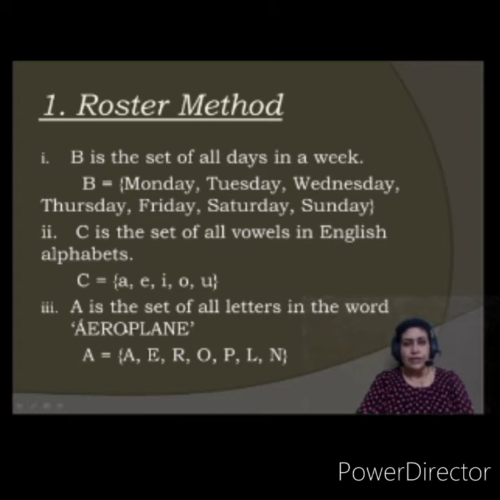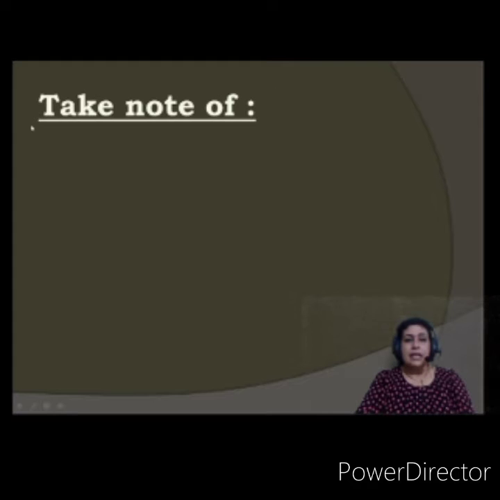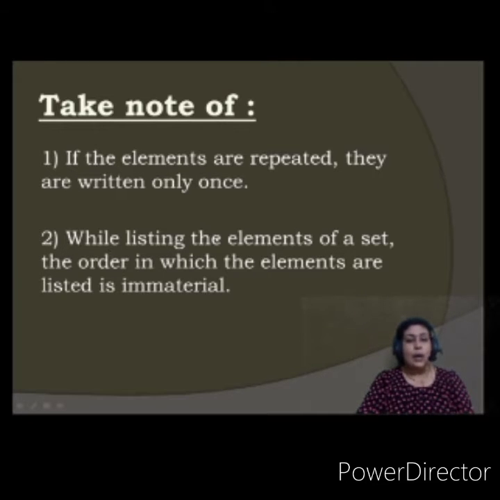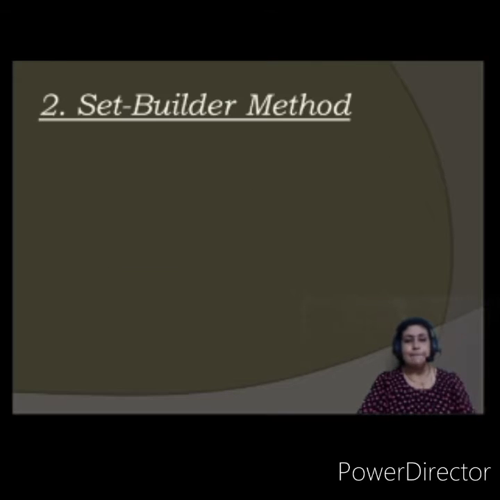I hope you have understood this. Take note of this and do remember it once again. If the elements are repeated, they are written only once in a set. And second, while listing the elements of a set, the order in which the elements are listed is immaterial. This is given in your textbook. I have just written it for you all to recall and remember once again. I hope this is clear.